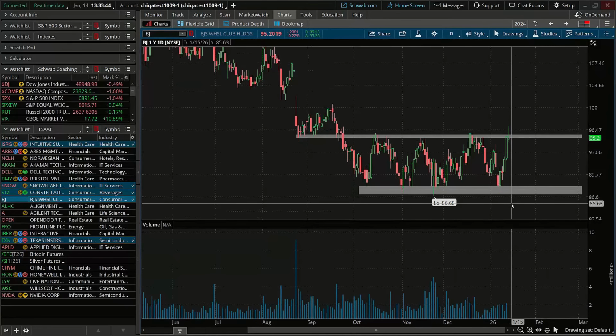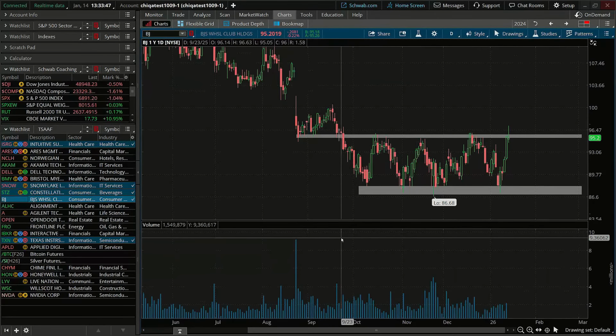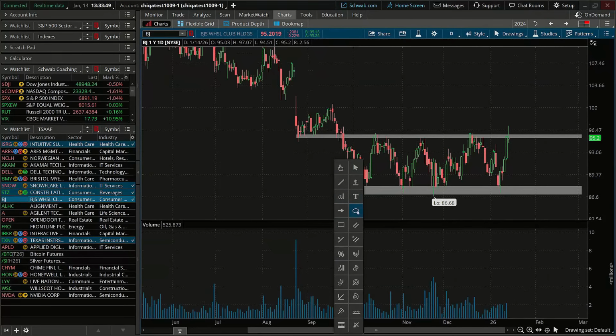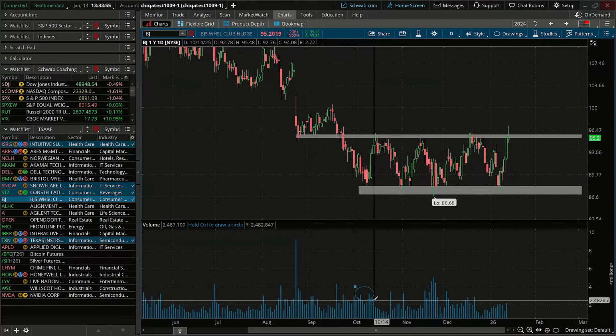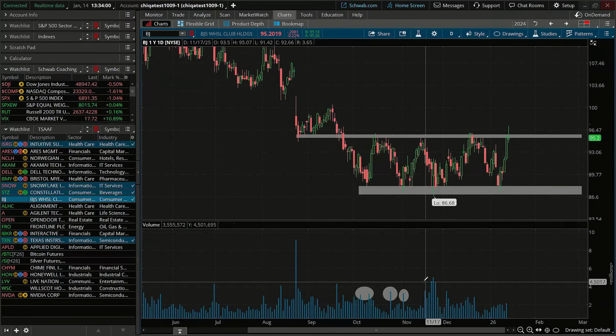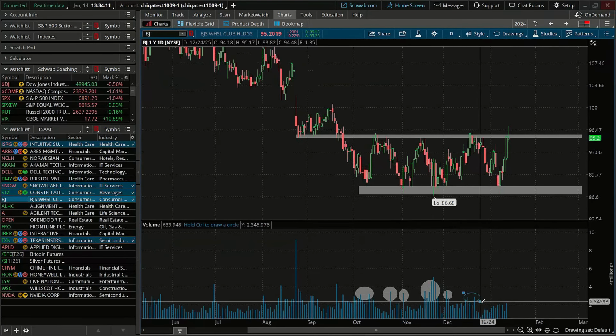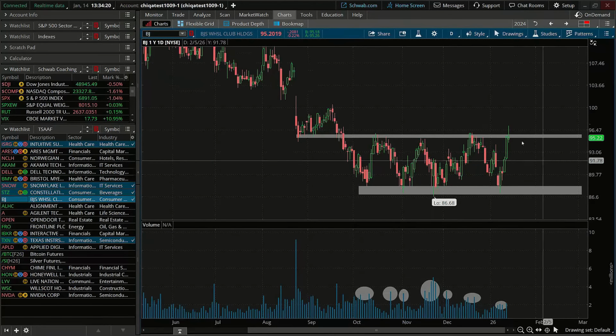Another thing we will also see during a range, which is kind of normal, is increases in volume right at those levels of support or resistance. I'm just going to highlight all these, and you can see these increases in volume with every touch of support or resistance. Another touch of support, we ran back up to resistance, another increase there. We had a teeny bit of an increase on the low, but today with this little breakout, we did have a little bit of a breakout here.